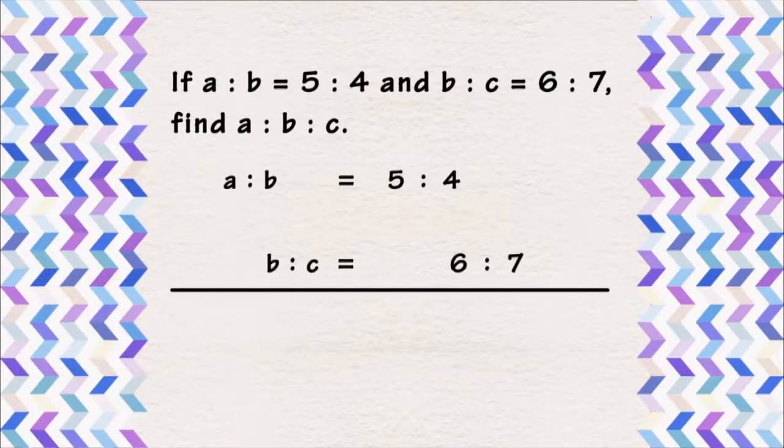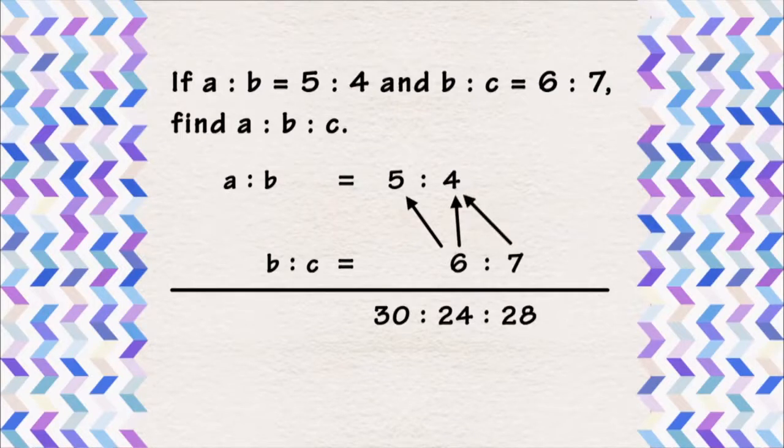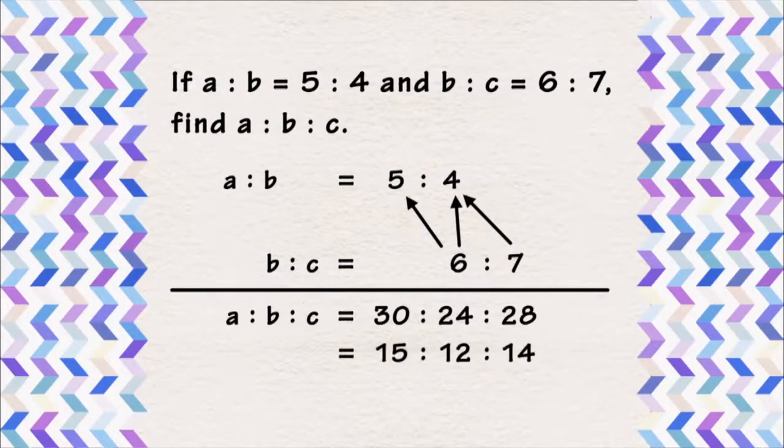Another way of making the common term in each ratio the same is to find the product of the common terms. In the case of A to B, we multiply both A and B by 6, whereas in the case of B to C, we multiply both B and C by 4. The common term of B is now 24, so A to B to C is equal to 30 to 24 to 28. After simplifying, A to B to C is equal to 15 to 12 to 14.